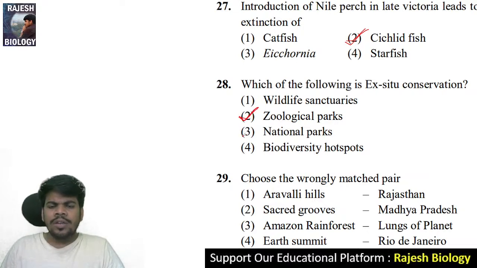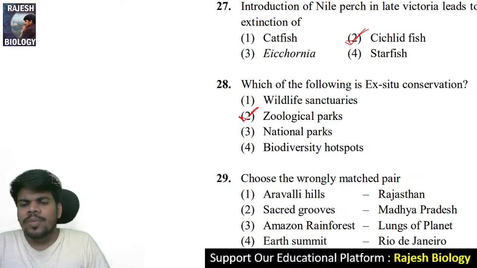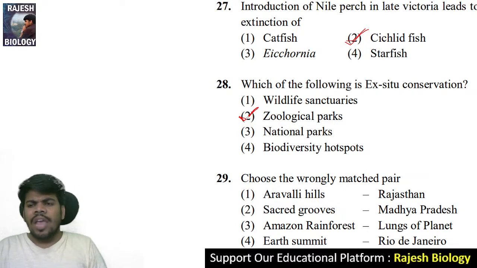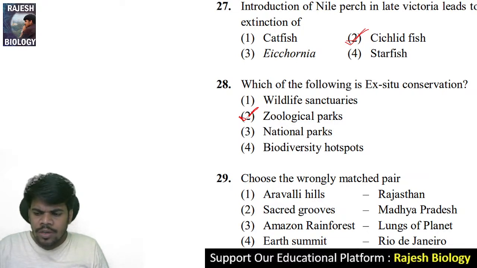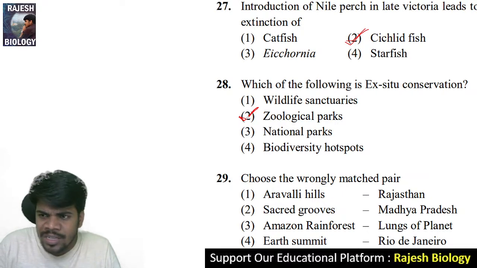National parks are in situ conservation, because where the animals generally live in that forest, around the forest they build a wall and they call that a national park. Because of that wall, that is called a national park. If there is no wall, that is called a forest.